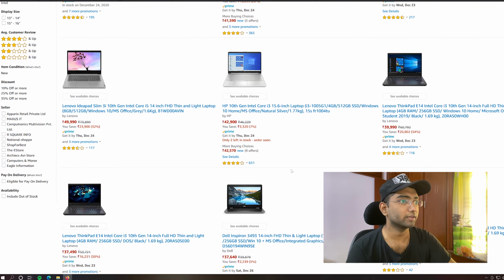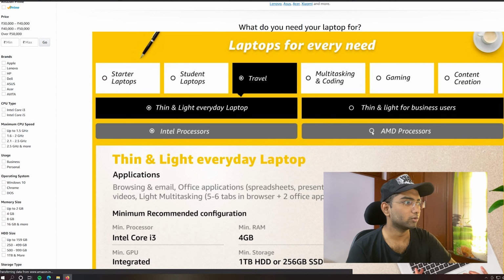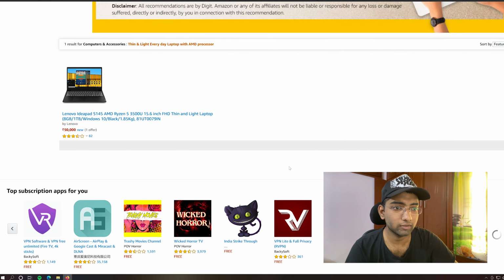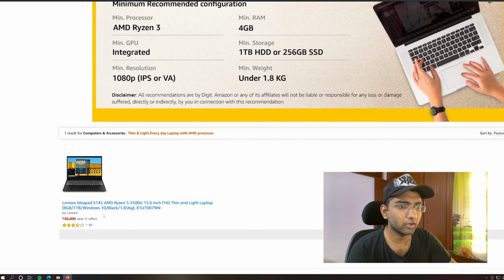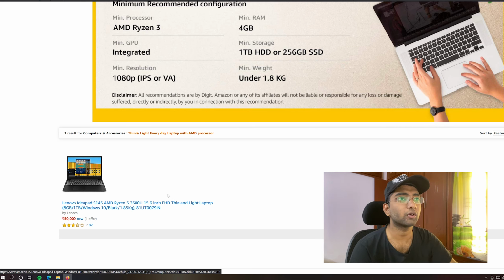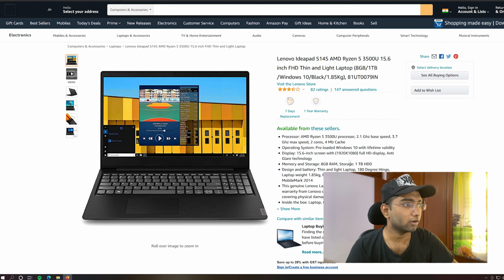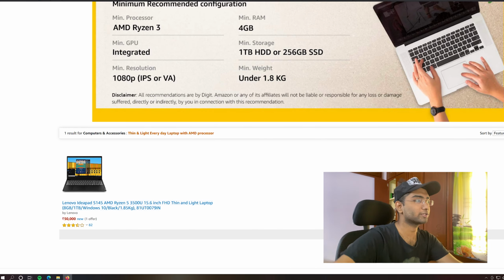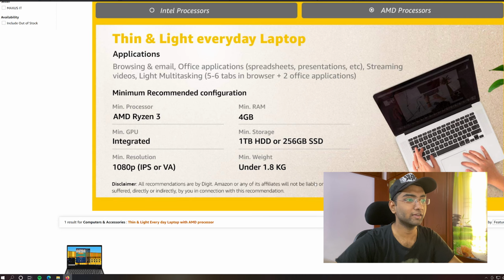Let's check the AMDs first. Everyday laptop and business users. Okay, there are two types in this. So there is only one laptop in AMD for travel, thin and light. 3500U, 15.6 FHD thin and light, 8 GB, 1 TB, Windows 8. Okay, RAM is good, but let's check the RAM speed if they mentioned it or not. No, they didn't mention the RAM speed here, how many megahertz, but it is a dual core, 2 cores, so don't go for it. Never, I never suggest a dual core in 2020. I have a system right here that is almost 2009, 11 years old. It is dual core, so never go for this.